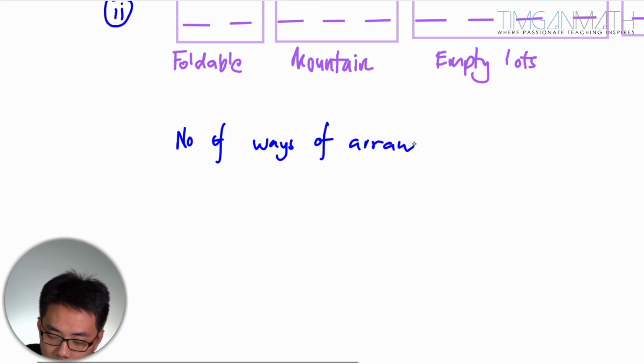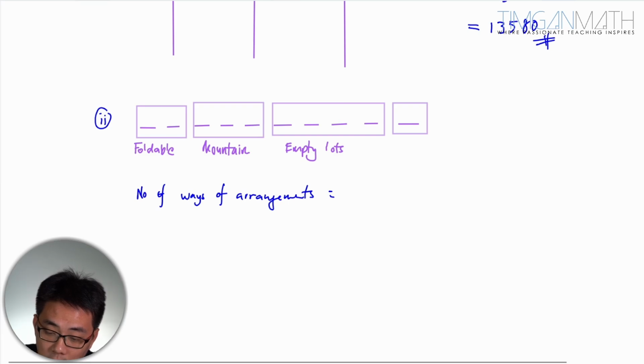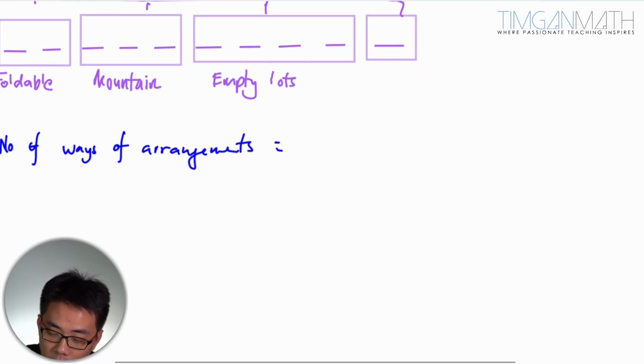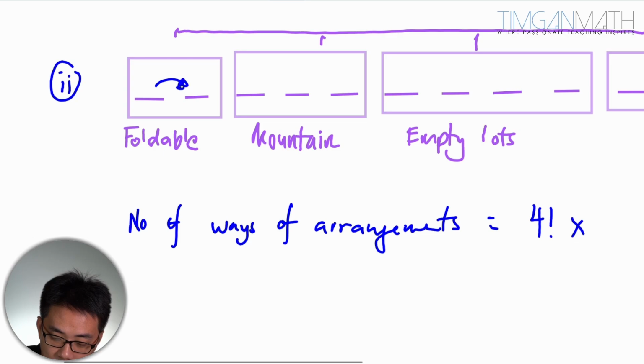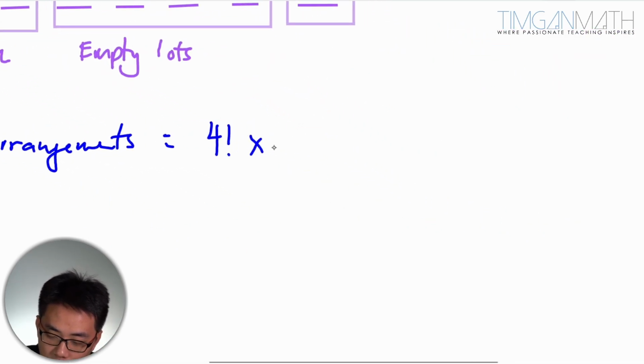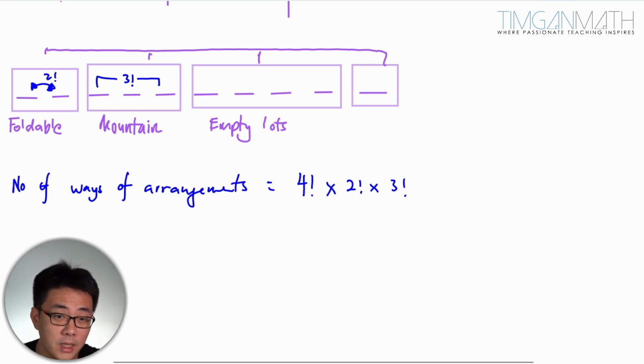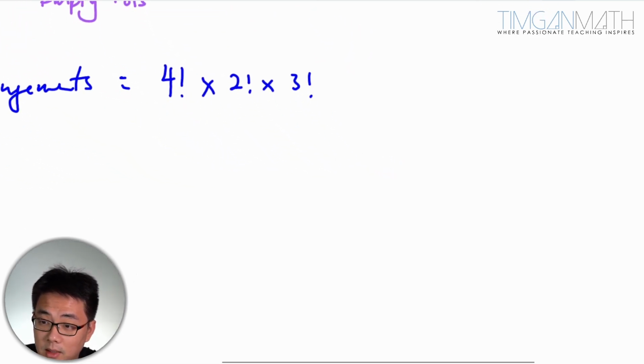Would be the outer layer here, meaning you have got 1, 2, 3, 4. So this is 4 factorial. So 4 factorial multiplied by 2 factorial here, and this is 3 factorial. Okay, so we have 2 factorial multiplied by 3 factorial. Empty lots, you don't need to arrange them because they are all identical. So that's about it. This is your answer here. So the answer will be 288.